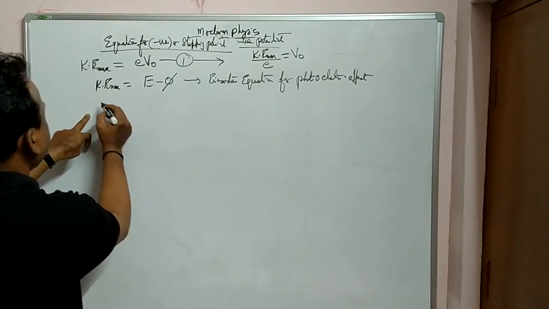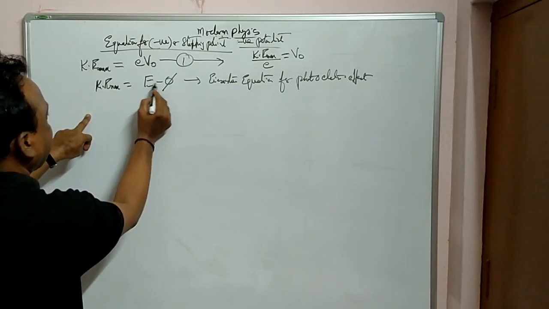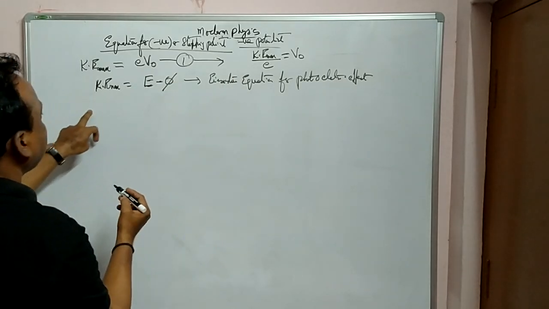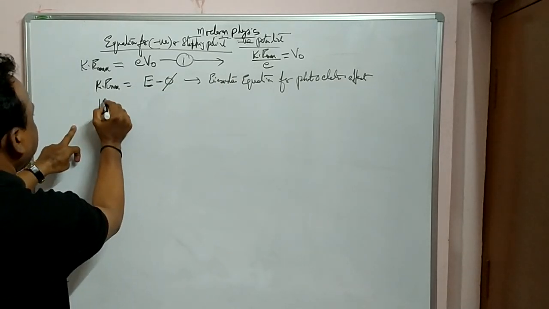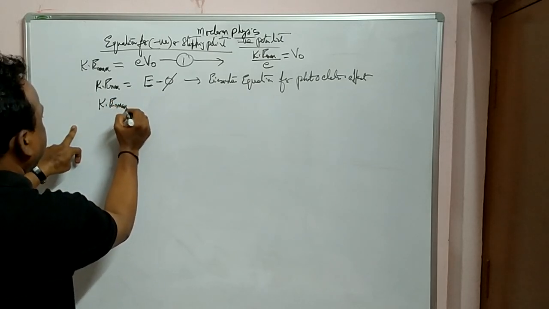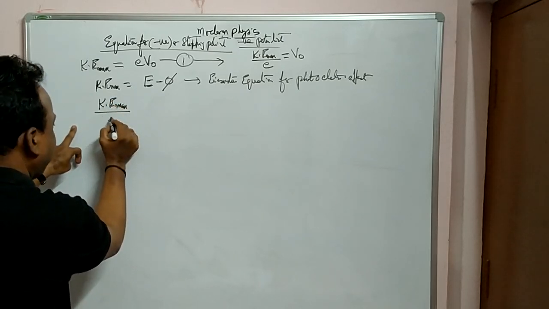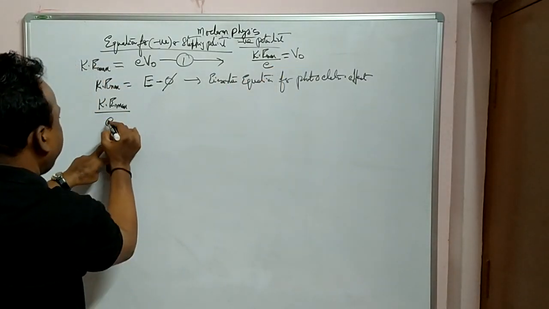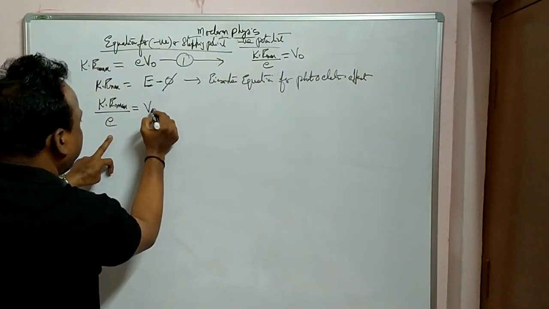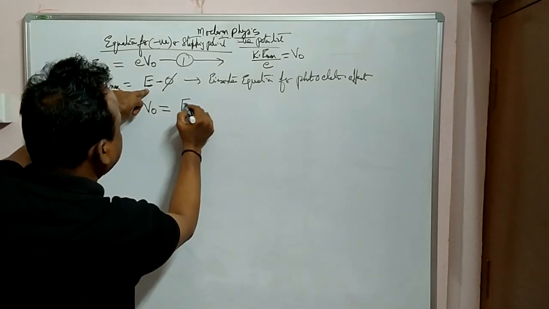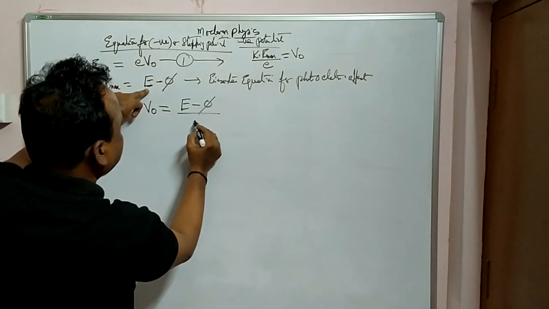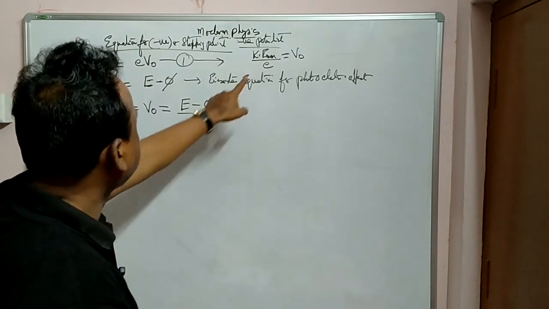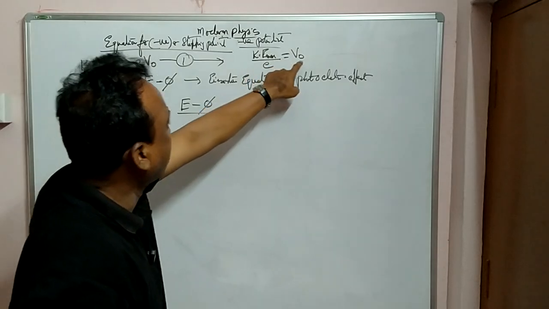So observe carefully here. What is Ke max? Ke max is E minus phi, from Einstein's equation. So from this equation, if I write Ke max by E, which is equal to V0, I can write it like this: E minus phi by E. Is it okay? Because from here Ke max by E is equal to V0.